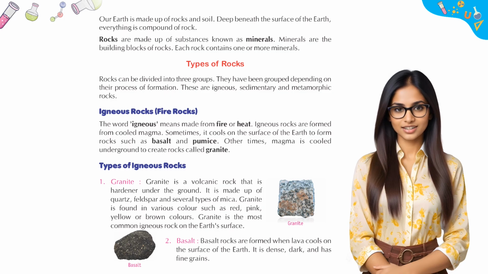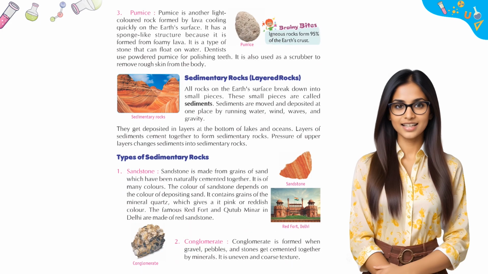2. Basalt. Basalt rocks are formed when lava cools on the surface of the Earth. It is dense, dark, and has fine grains. Brainy bites. Igneous rocks form 95% of the Earth's crust.